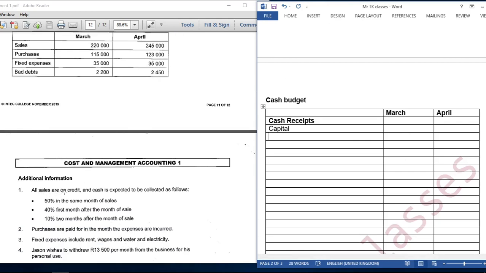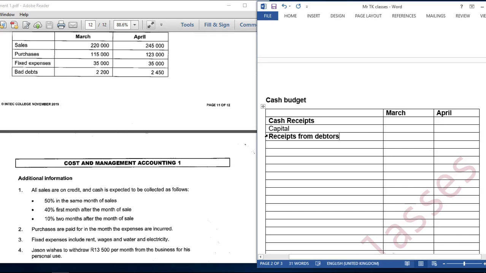Then let us look at our additional information. All sales are on credit and cash is expected to be collected as follows. What does this mean? It means that we don't have cash sales, but we are going to have receipts from debtors, because the sales are on credit.